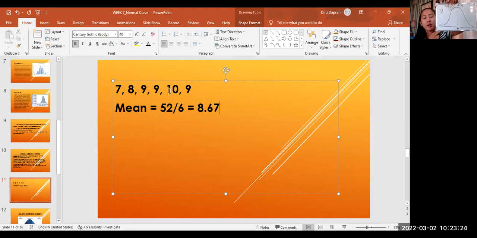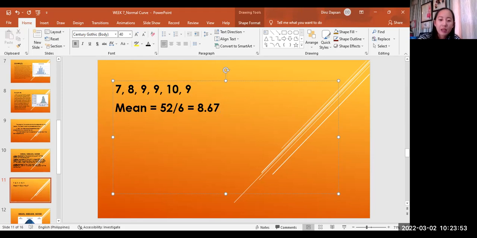7.7, ma'am. Okay, what else? 8. Okay, 9, 7 and 8. Is 9 less than 8.67? Ay, hindi, ma'am. Okay, 7, so 8 lang po. Okay, 7 and 8, so dito siya sa left. And then the scores that are greater than the mean, which is 8.67, nandito na siya sa right. Okay? Okay po, ma'am. Okay. So, yon. And then, that is the mean.